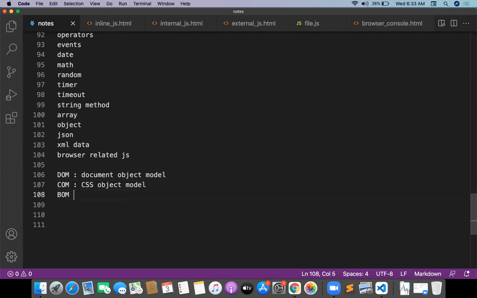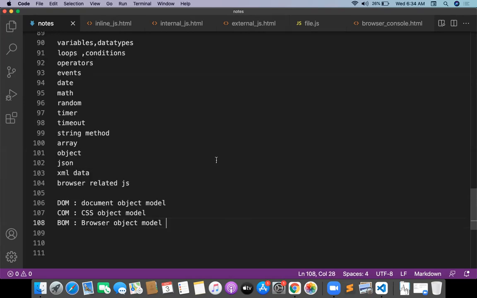BOM is the browser object model. A lot of concepts we have to discuss with JavaScript and the browser object model. DOM level is the document object model, SOM level is the CSS object model, handling CSS, handling the document, all these things we will see. And the browser object model.